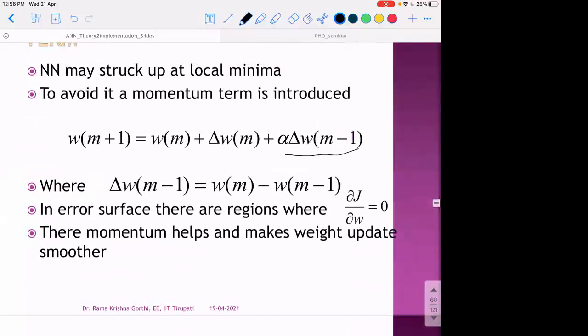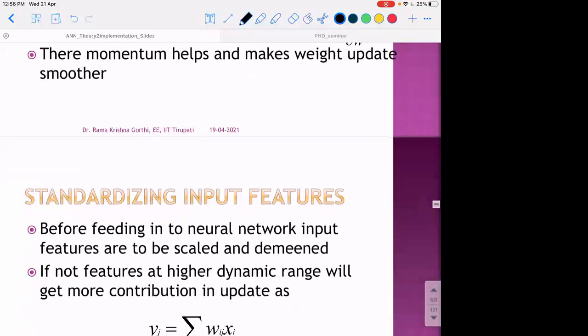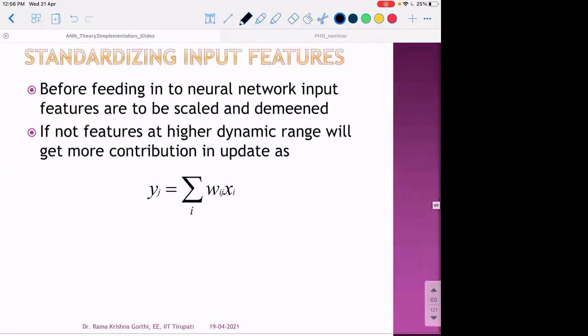Another very important aspect in the design of a neural network is how we present the input to a neural network. Assume that we have a neural network here. This is another representation of a neural network where we have the W1 vector, with weights W_kj. I will write it here as W_ji, but later we can also write W1 or something like that, and W2. The whole W matrix.